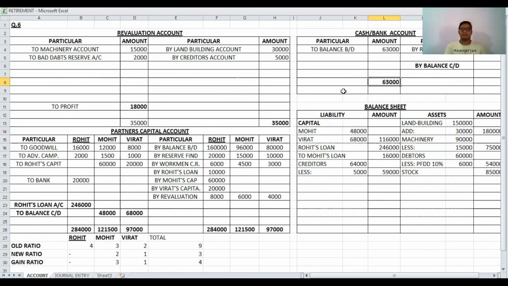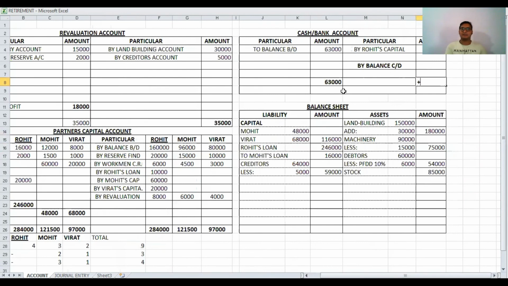Then after, we have to close the cash account. The total is 63, and the same balance we copy from the debit side. Now the difference is 63 minus 20, that is 43,000. That difference we have to write down on the balance sheet, cash or bank account, and the amount is 43,000, that is the difference.